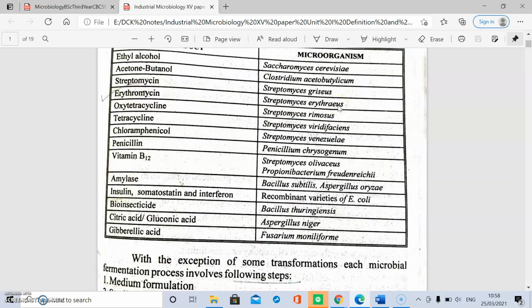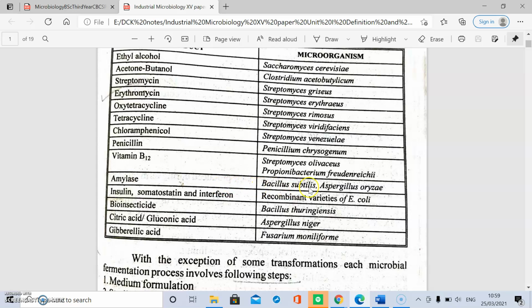Streptomyces erythraceus produces erythromycin. Streptomyces viridifasciens produces tetracycline. Streptomyces venezuelae produces chloramphenicol. Penicillium chrysogenum produces penicillin. Vitamin B12 is produced by Propionibacterium freudenreichii.